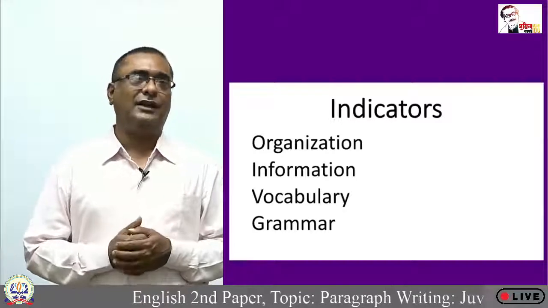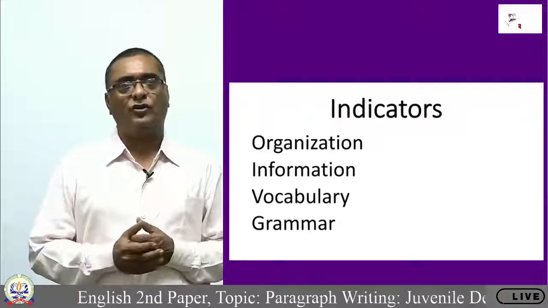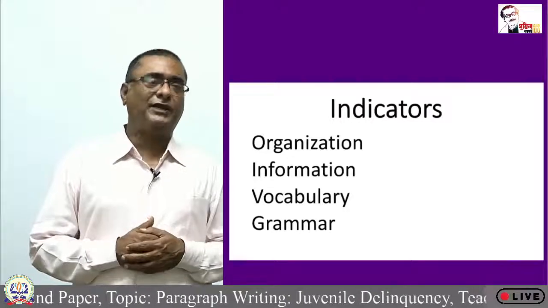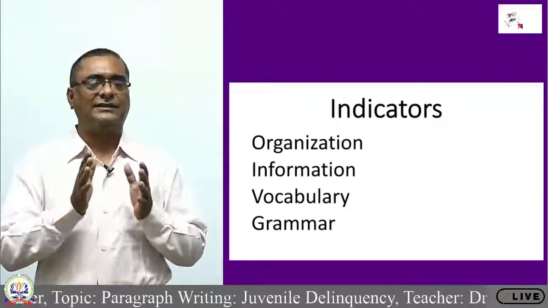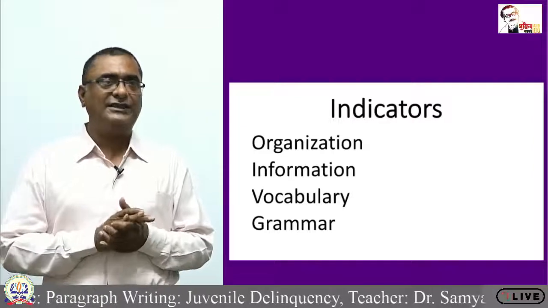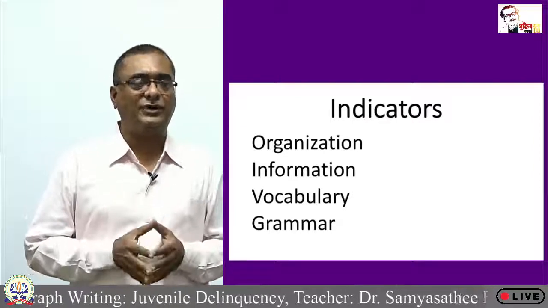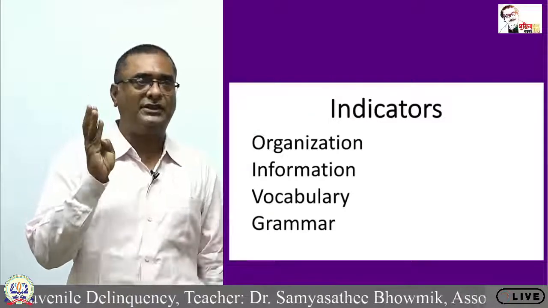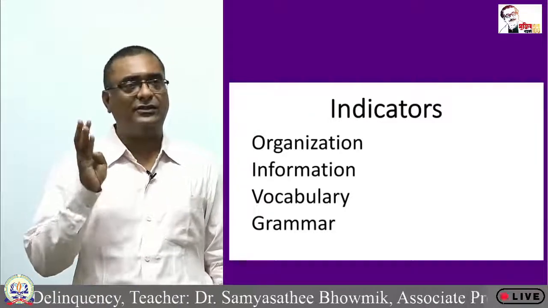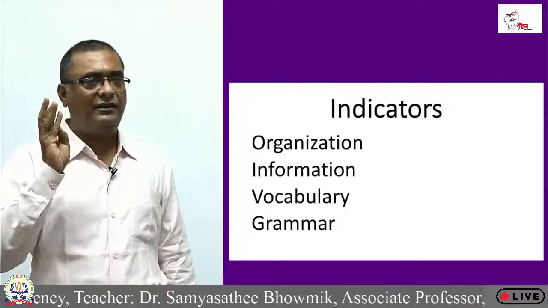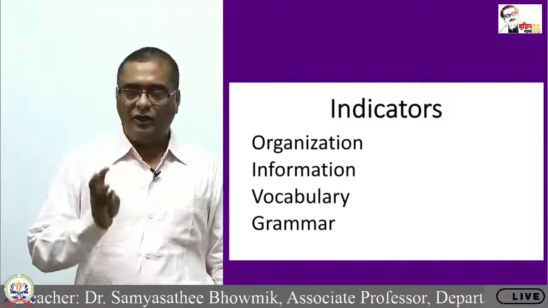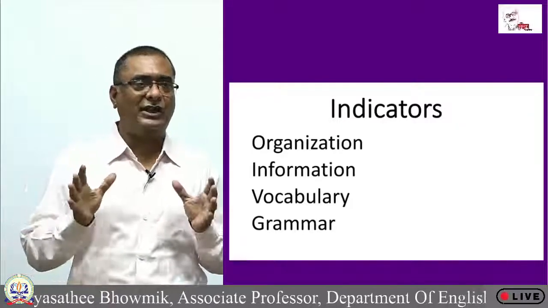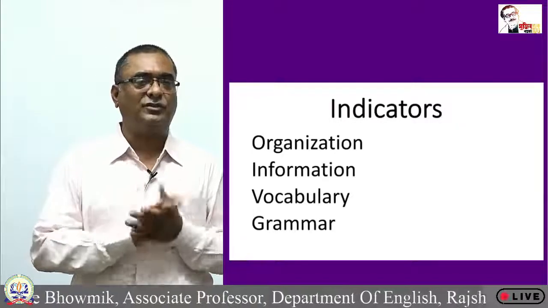So that is why I personally feel that it's a kind of cause and effect type of paragraph. So these are the indicators. That means these are the areas you have to focus on. These are the areas you have to emphasize while writing the paragraph. You will emphasize issues like the topic sentence, generating a relevant number of ideas, and the concluding statement, but those are issues regarding the structure of the paragraph.